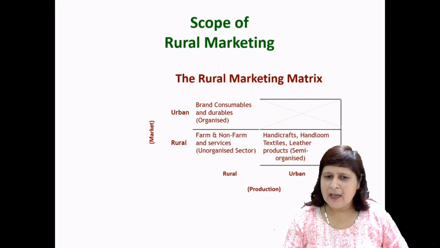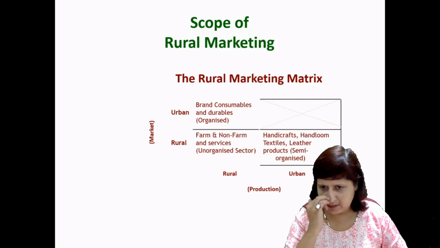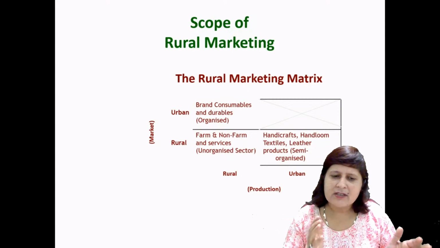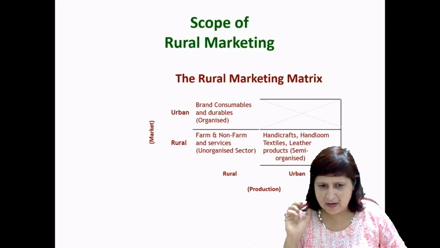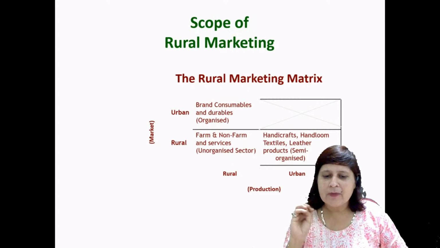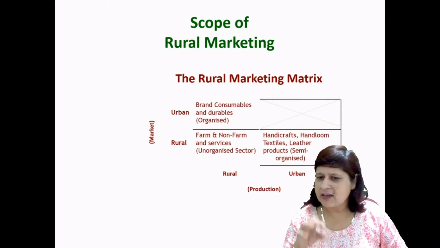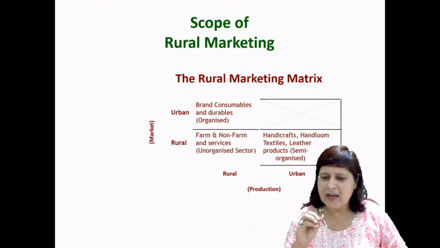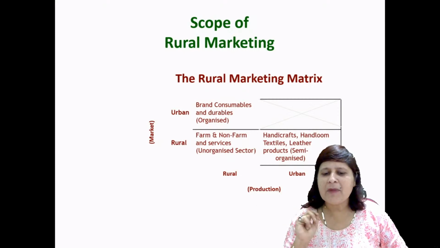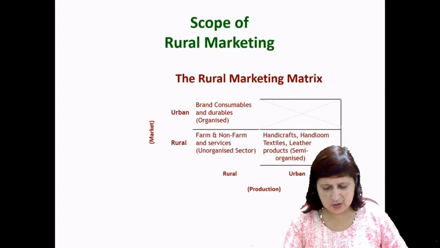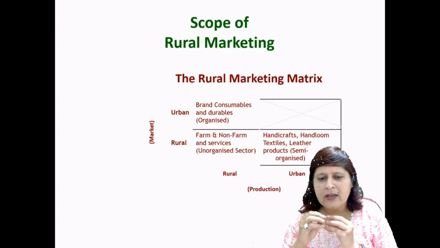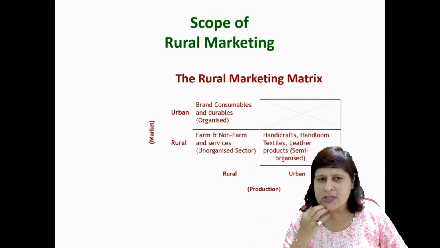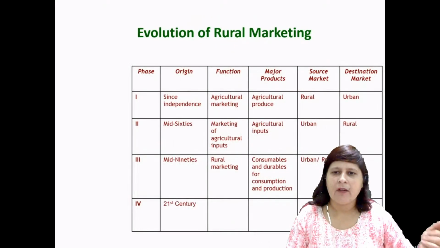In urban areas, the brands, consumables and durables are organized. That is, if we go by market and production, the brands, consumables and durables are organized. In rural areas, farm and non-farm services are an unorganized sector, and handicraft, handloom, textile and leather products are a semi-organized type of structure, right? So what the rural areas require is farm, non-farm and services, which is an unorganized structure, right?